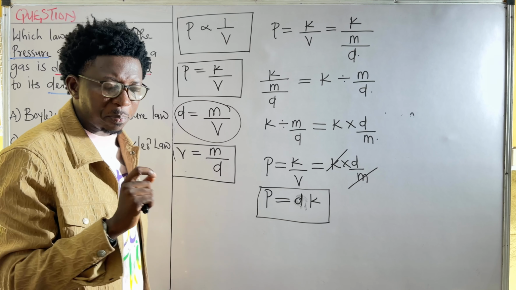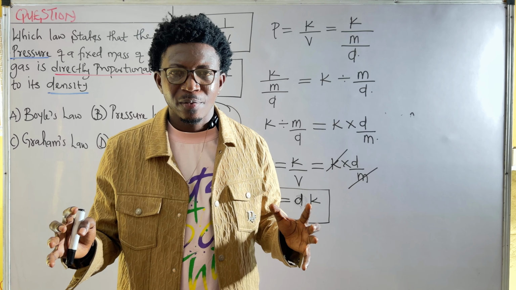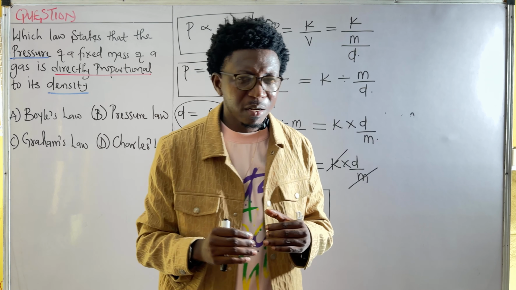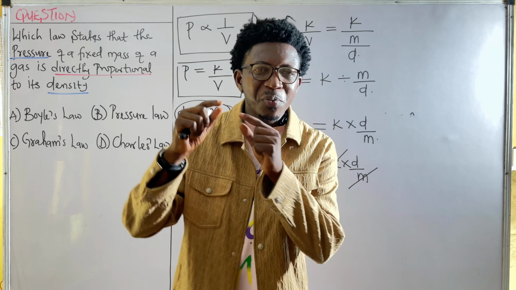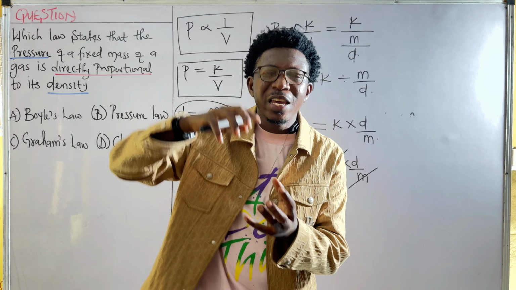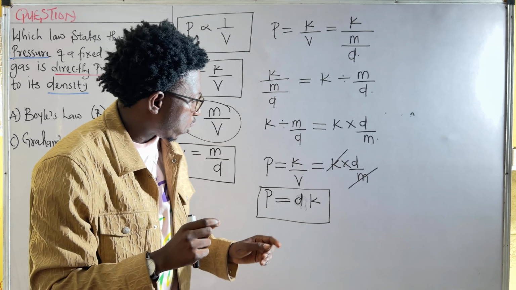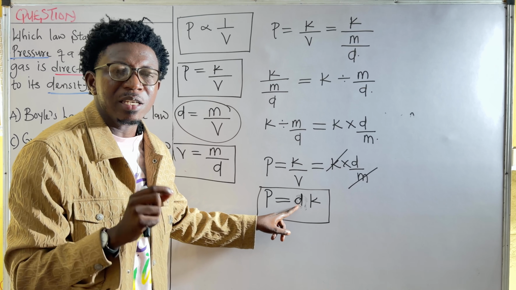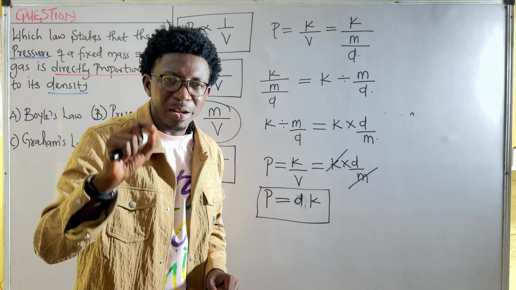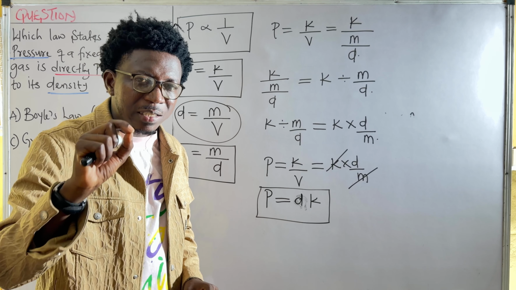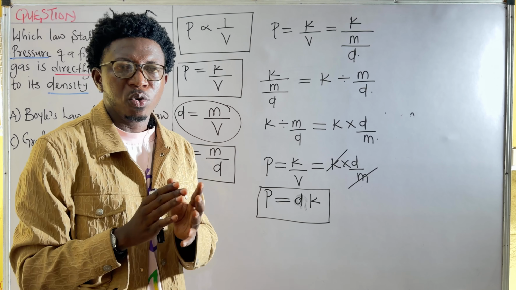Now, this is applicable to pressure. Pressure in height decreases, while pressure with depth increases. That is why if you move up the mountain, the pressure of gas on a high mountain is low. Why? Because the density of gas there is low. At high altitude, air is less dense. Because air is less dense, the pressure of air there is very low.